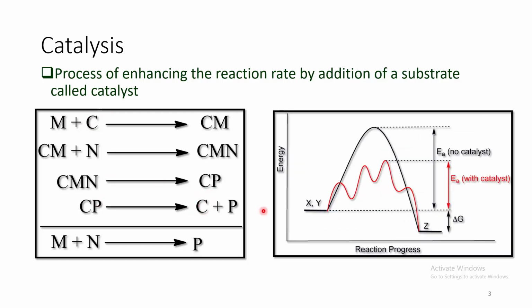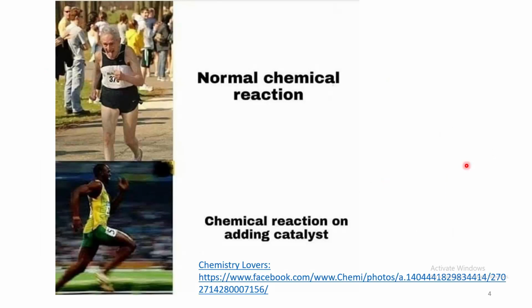And if we compare the energy diagram, we can see in presence of catalyst, the activation energy barrier becomes significantly lower. Now, normal reaction and catalytic reaction can be distinguished by these kinds of figure. We can see the top one is a normal chemical reaction that moves slowly, whereas the bottom one, which moves very fast, occurs in presence of catalyst.